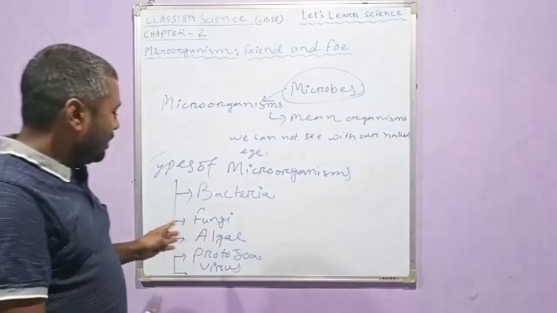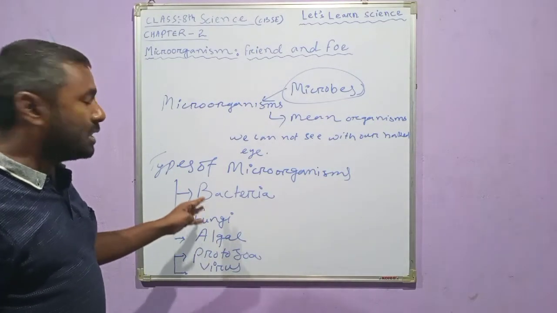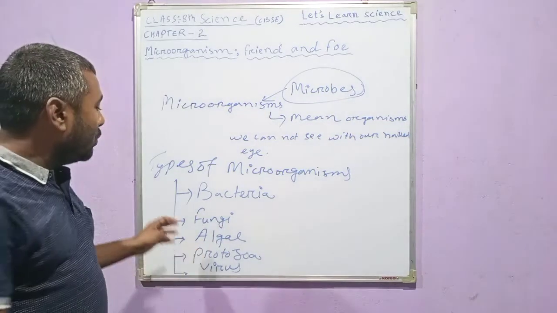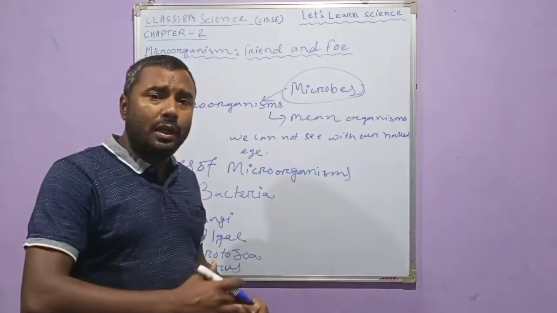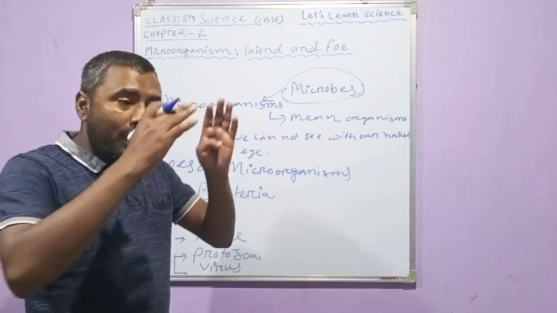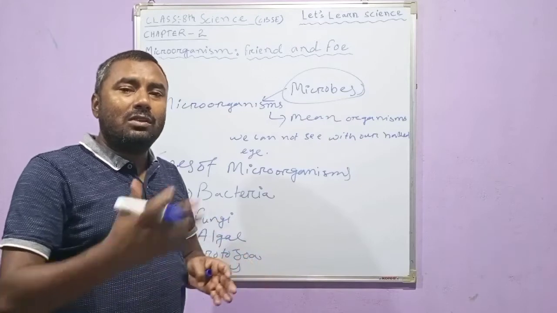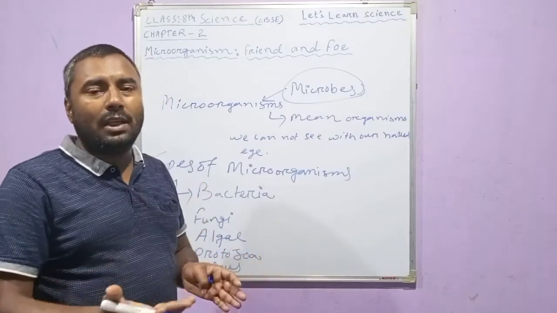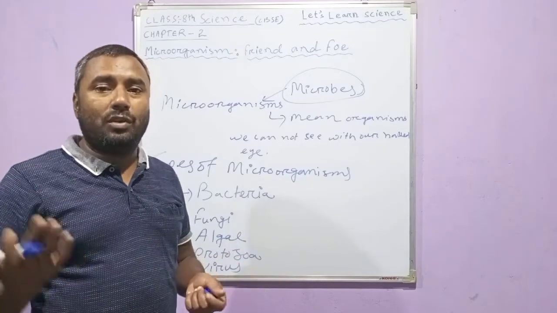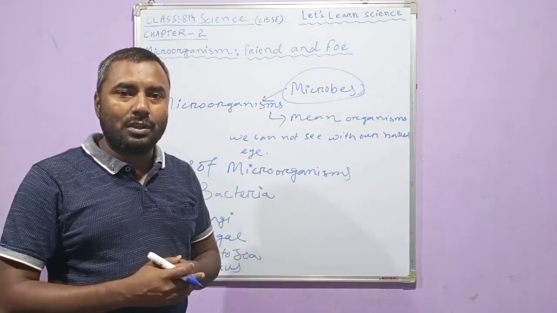In this lesson, we will come to know among these 5 categories of microorganisms which of them help us in which way and which of them harm us in which way. We will study in detail the advantages as well as the disadvantages, the different types of diseases we have to suffer from as a result of them, and the activities in which they help us.